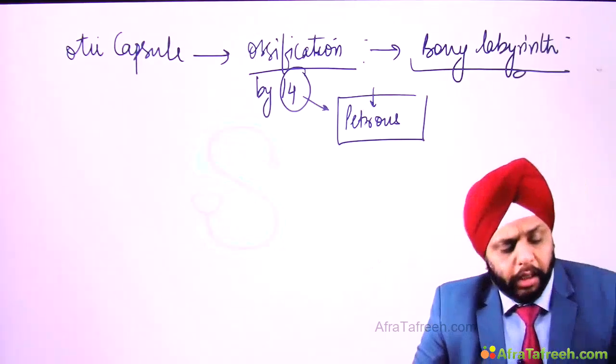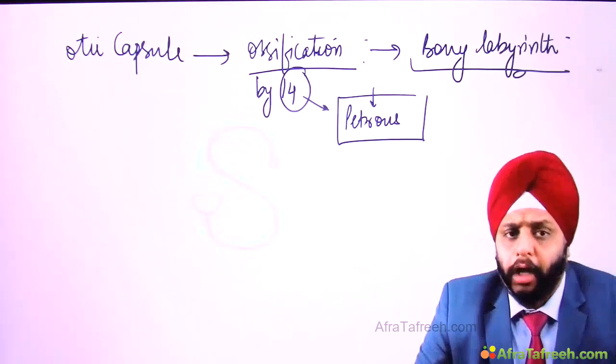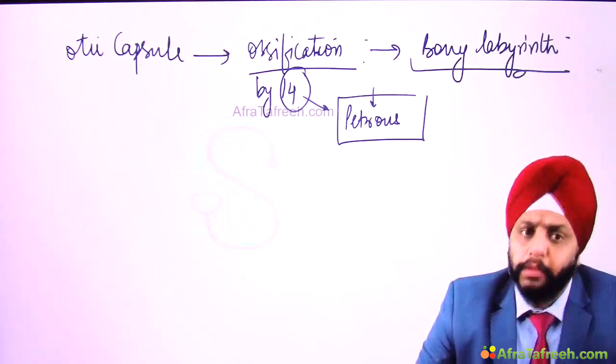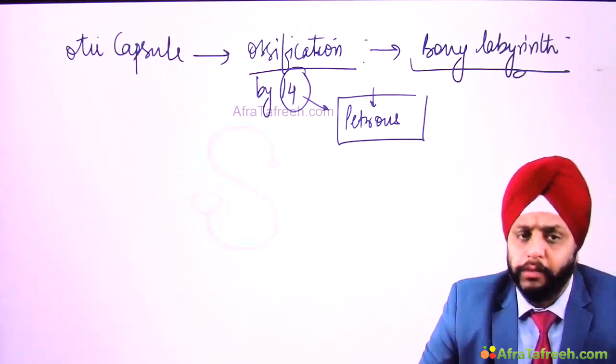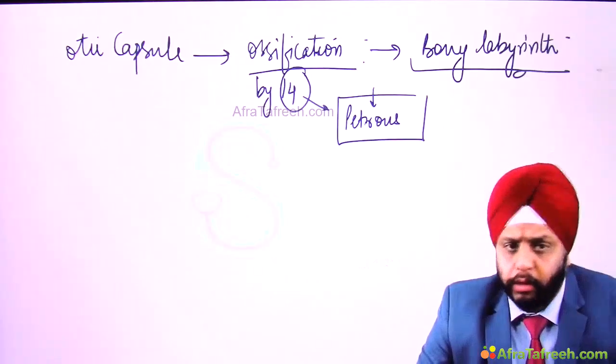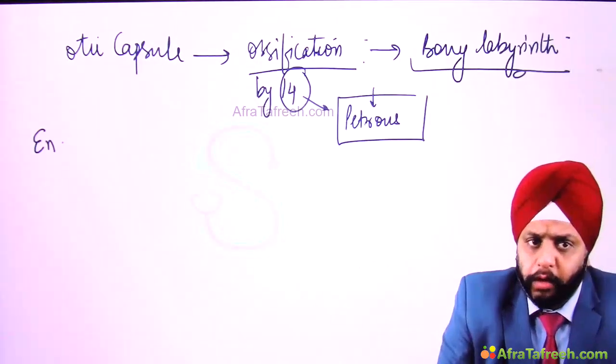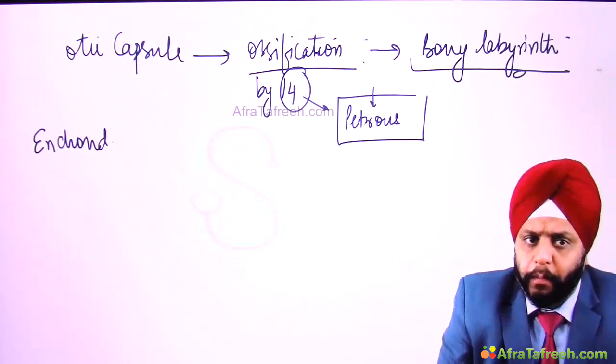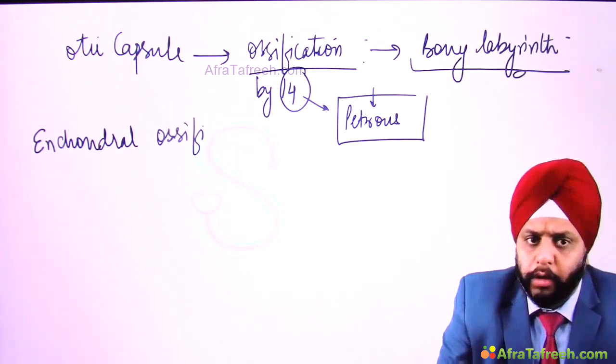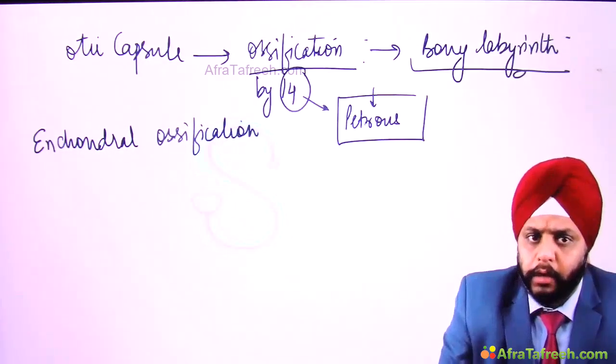Okay, now such a type of ossification that takes place in a preformed cartilage, so the otic capsule is a cartilaginous structure, so preformed cartilage, such a type of ossification that takes place in a preformed cartilage is known as enchondral ossification or calcification.